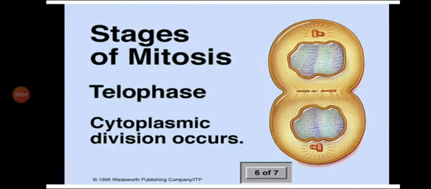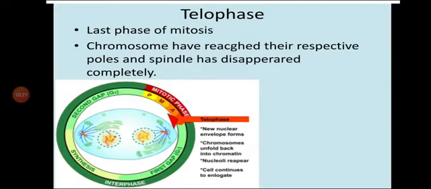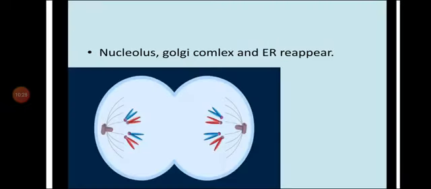And the next and the last stage of mitosis, in that karyokinesis, is telophase. In telophase, what happens? Cytoplasmic division occurs at the end. This is the final stage of karyokinesis. The chromosomes with their centromeres at the poles begin to uncoil, lengthen and lose their individuality. The nucleolus begins to reappear. You can see here the nucleolus, Golgi complex and endoplasmic reticulum begin to reappear.